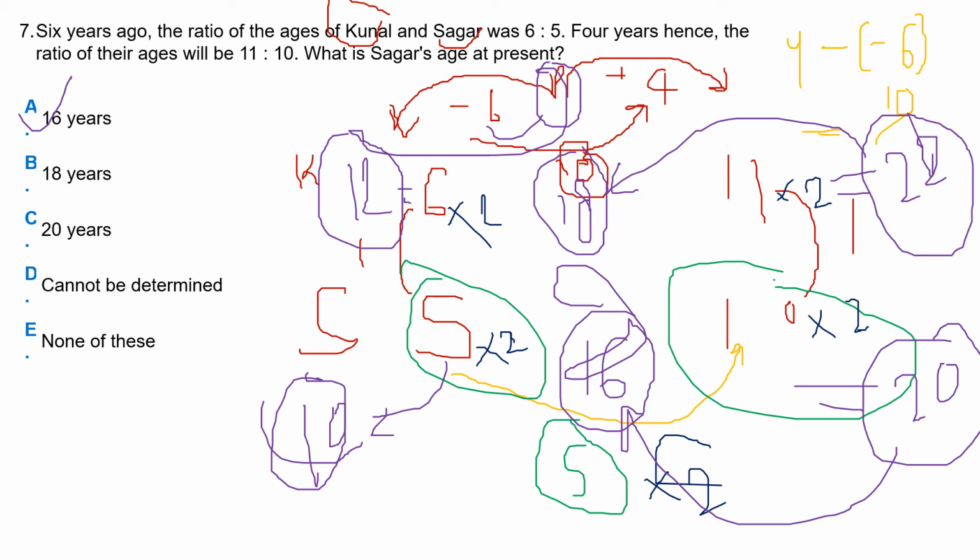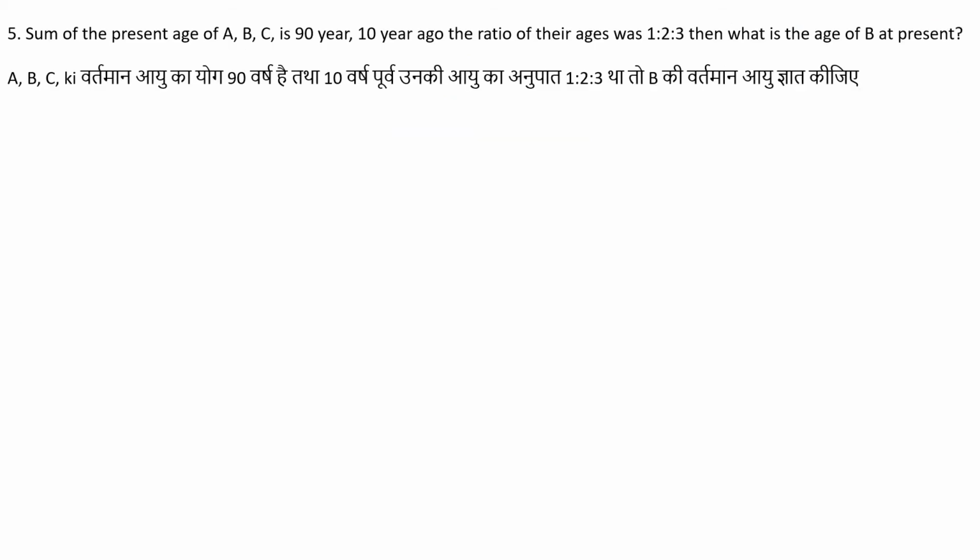Okay, let's see. Here is a question. First we read the question and then we will solve it. The sum of the present ages of A, B and C is 90 years, and 10 years ago the ratio of their ages was 1:2:3. Then what is the age of B at present?